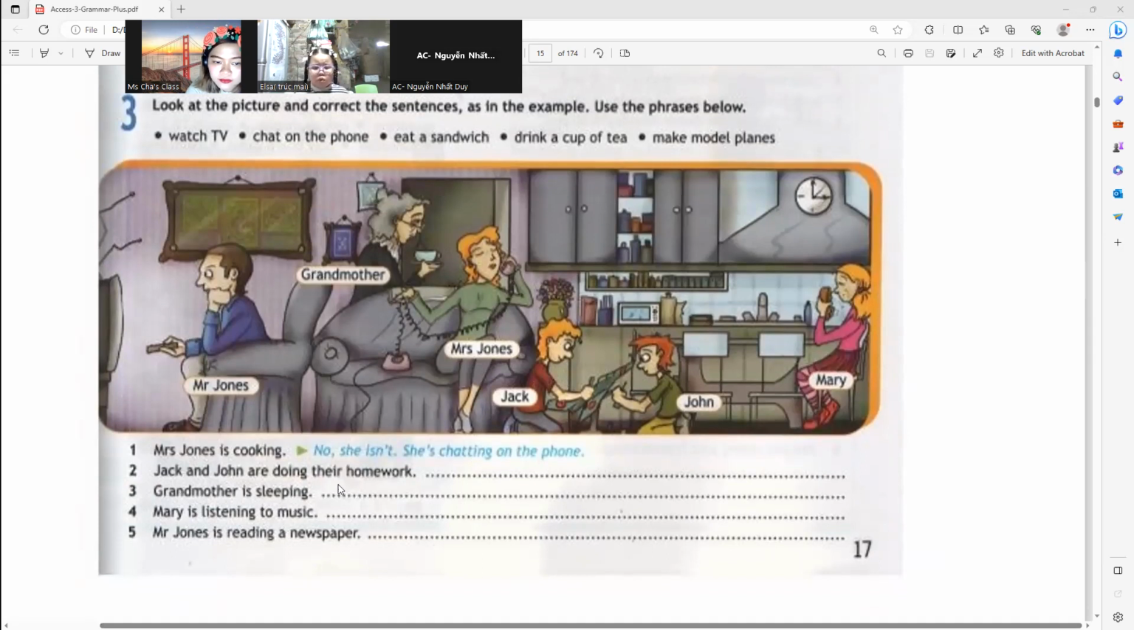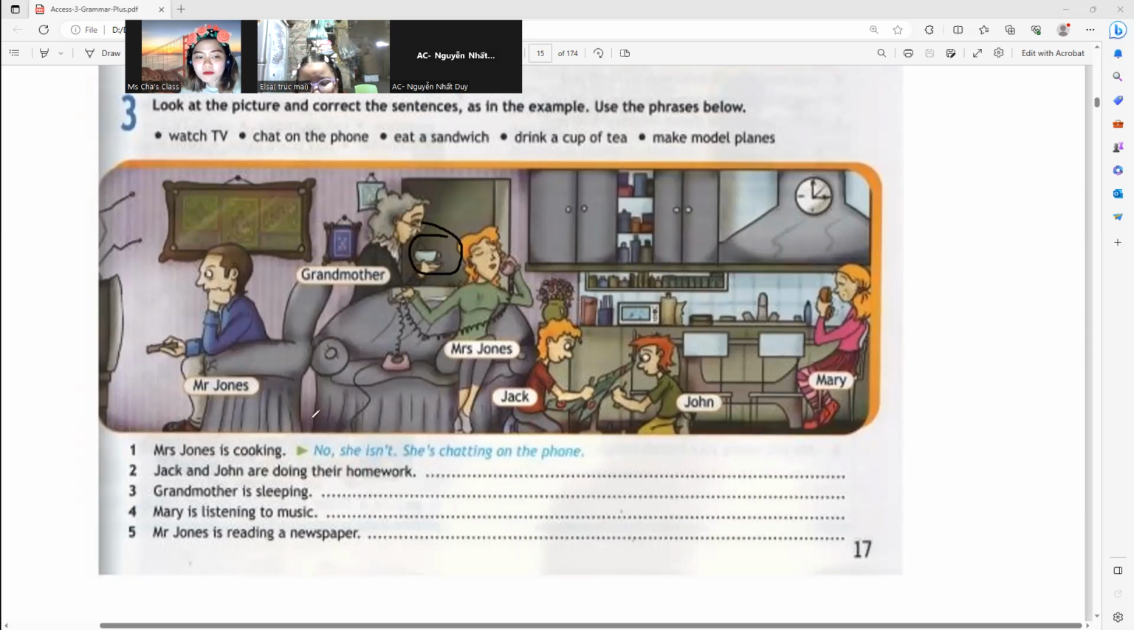How about number two? Jack and John are doing their homework. No, they aren't. They are playing. Okay, good. Grandmother is sleeping. No, she isn't. She is drinking a cup of tea. Okay, a cup of tea or a cup of coffee.